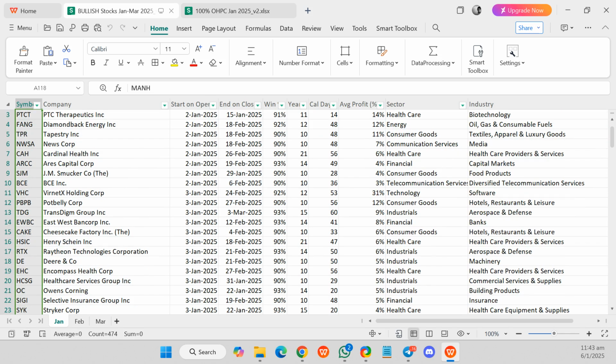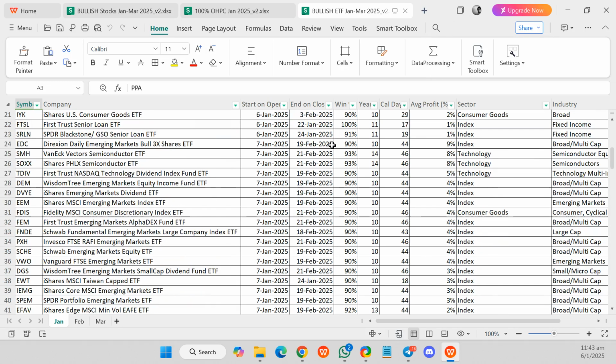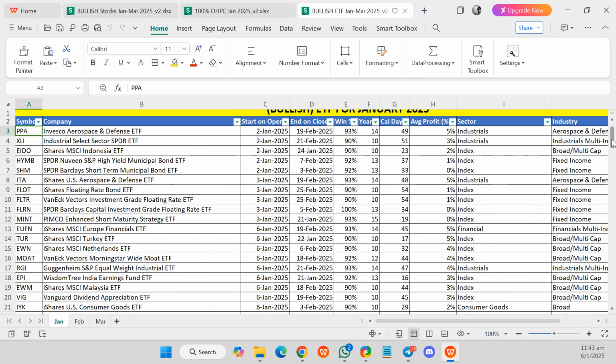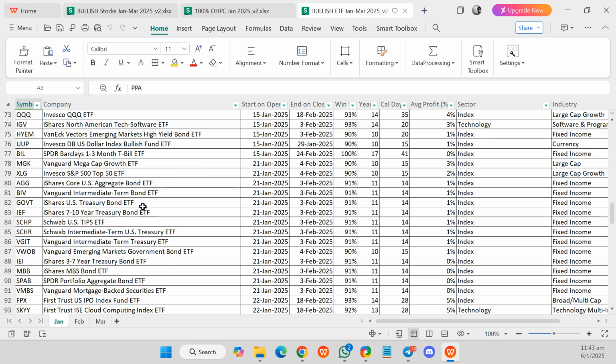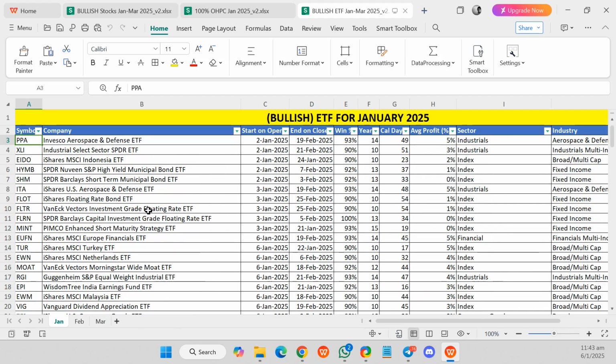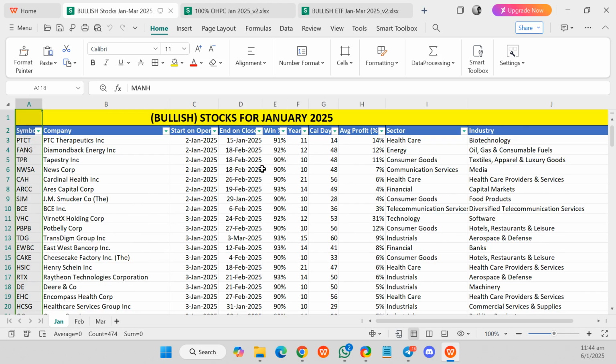Okay, version 2. I haven't seen the ETF yet. So this is the bullish ETF. Got anything interesting or not? Okay, 2 to 15. I won't comment too much on the ETF. There are quite a bit, basically quite a number of sectors, and they are pretty bullish as well. I can look through them, and if you have any interesting insights, you can share them in the comments, not in the Telegram channel, because this is still ongoing. Do share them with me. I will focus more on the individual stocks.